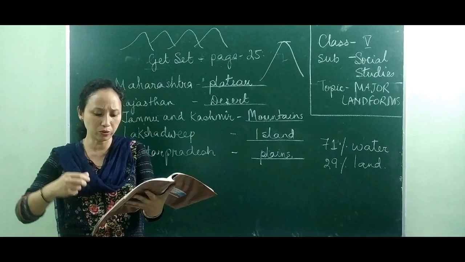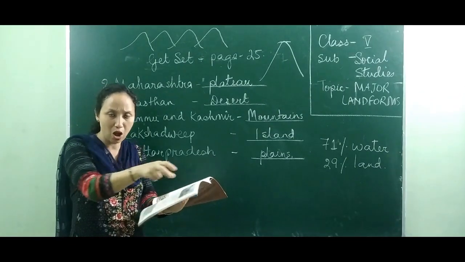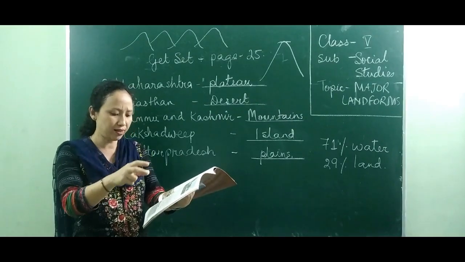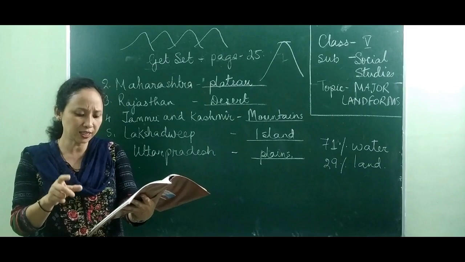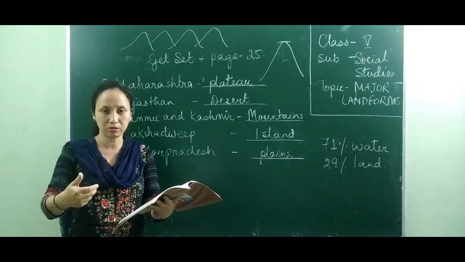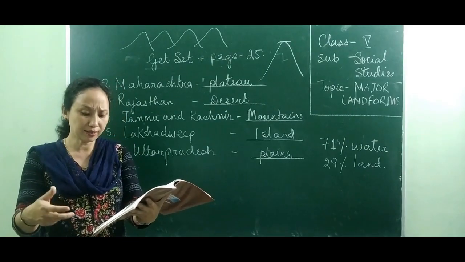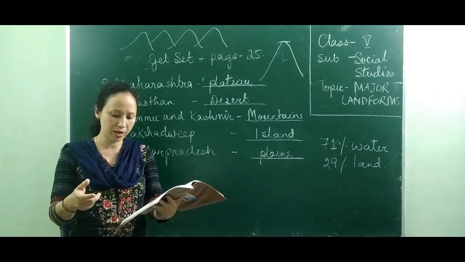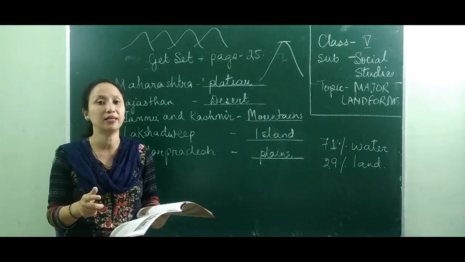In those areas where the water movement in the river slows down, these materials get deposited on the banks.